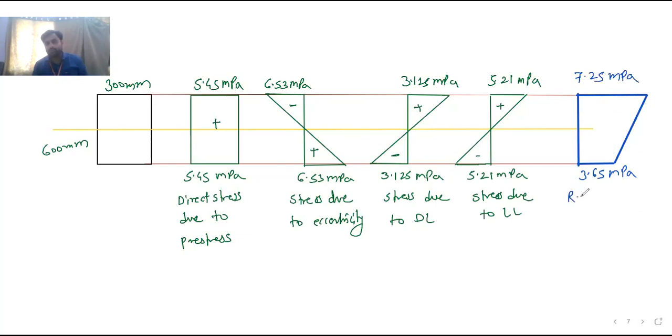And this is your resultant stress distribution diagram. Okay. So I have given the naming to this diagram in this numerical. Only to this last diagram I have given the naming and all the values and everything. So for every diagram you should do like this.